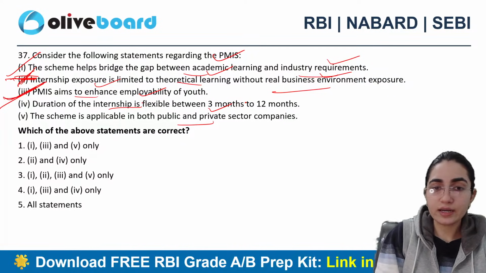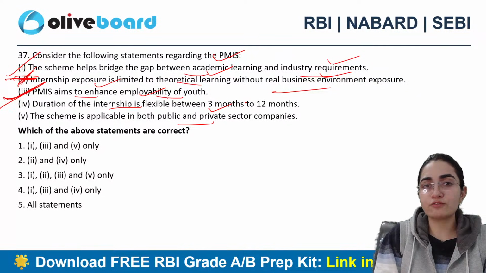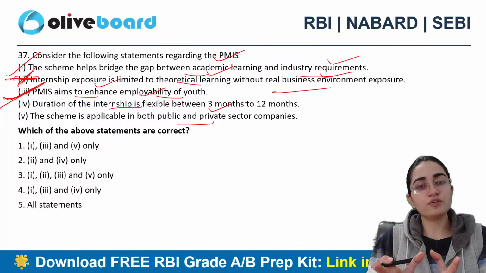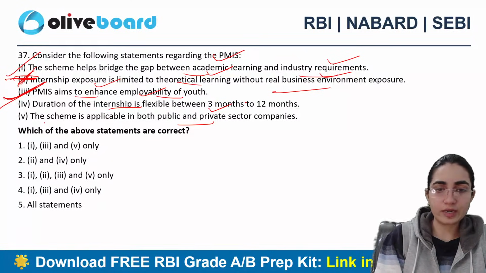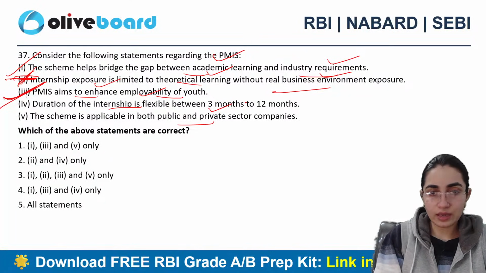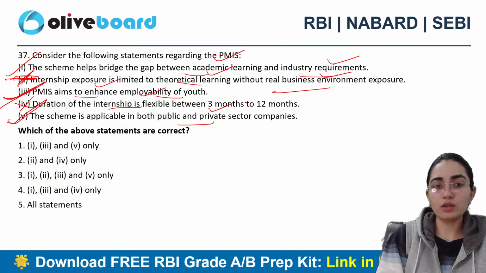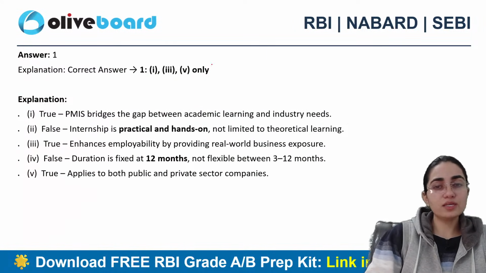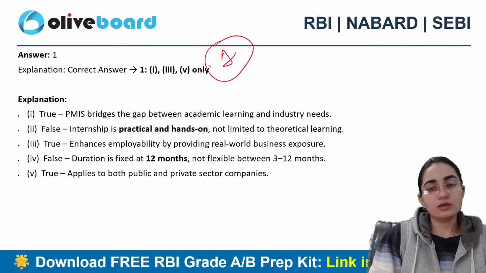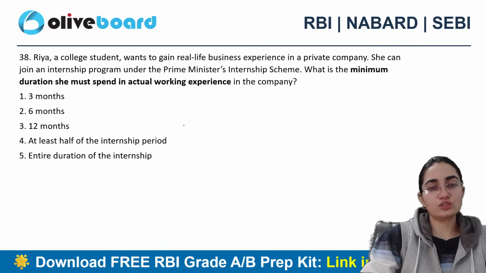Second जो है वो incorrect है. Third is also correct. It ensures increase in the employability of youth, right? जो भी gap है उसको fulfill करना और उससे employment opportunity जो है वो create होगी. Fourth says that this is actually very flexible, this is also incorrect here, and fifth one is all correct here. Okay, so first exactly is the correct answer here. The duration is of course fixed, and rest of the statements are all correct.